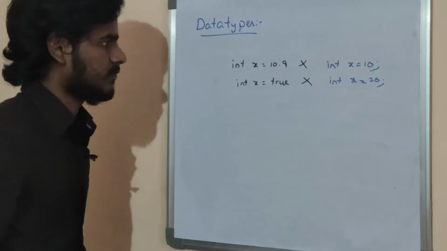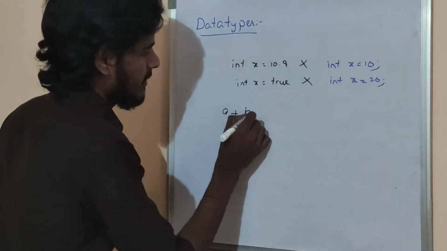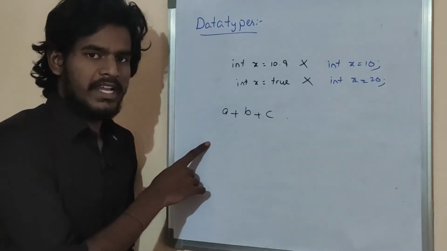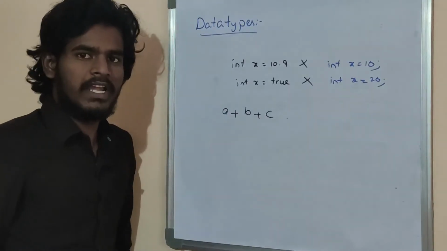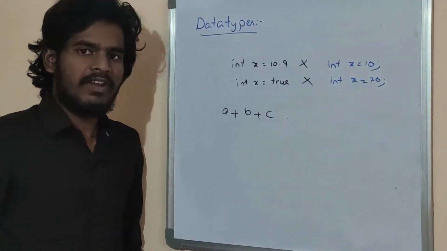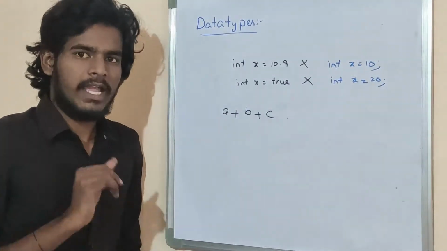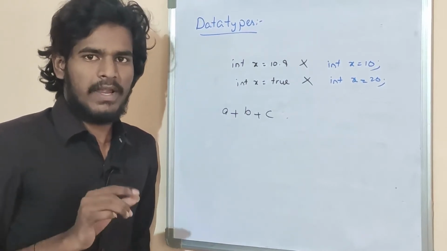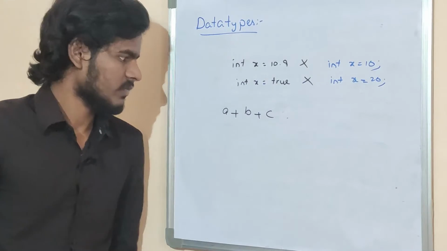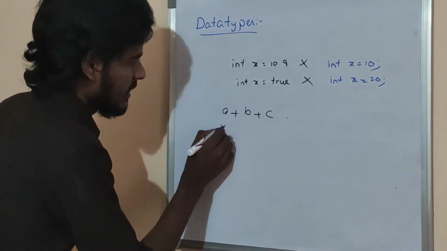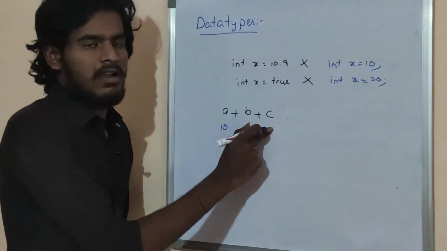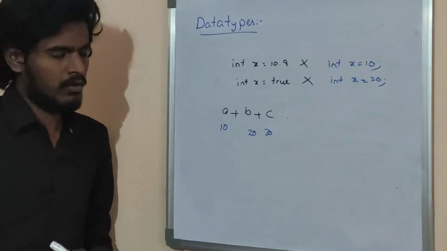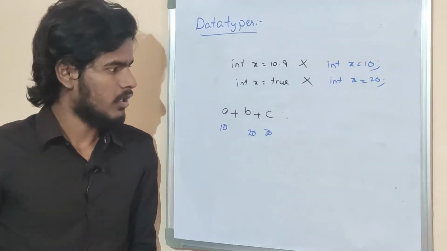The next one: a plus b plus c. If a is integral type, then b and c also should be integral type. In Java every assignment is checked by the compiler for type compatibility. For suppose if a is integral type, then b and c should also be integral type, otherwise we will get a compile time error.